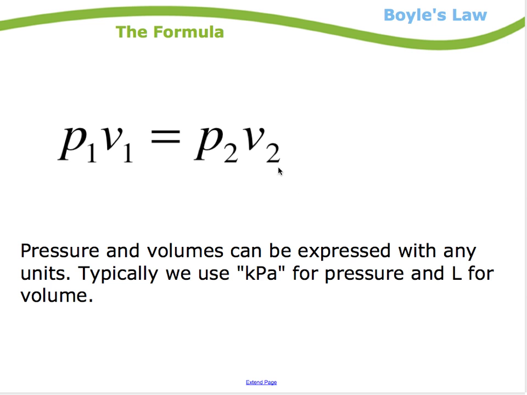Okay, so here's Boyle's Law again. Just one thing before we start a question. Typically we use kPa, but in this particular formula, we can use any unit of pressure that we want. And typically we use liters, and we're often given either milliliters or liters, so keeping that consistent is fine. We will see in another formula a little bit later, the ideal gas law, that we have to have pressure in a certain unit. But for these first few laws, we can use any one. Typically we're going to use kilopascals.